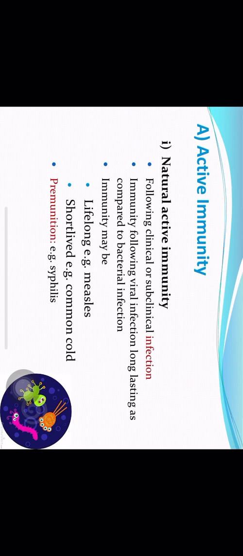Say for example in malaria, as long as the person is suffering from malaria, the person will not acquire malaria again during the current infection. But as soon as the person recovers from malaria, he again becomes susceptible to the condition. That is called premonition immunity.